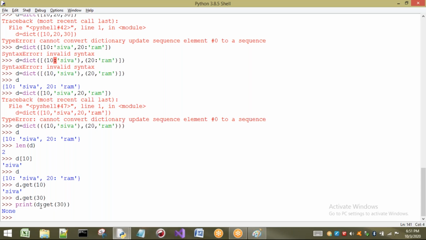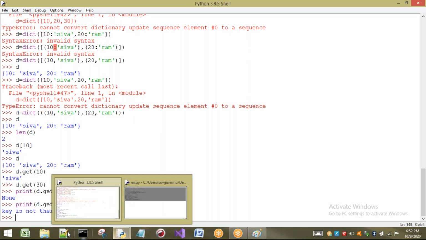Now, sir, if the key is not there, why None? I don't want to print None. I want to print some other value on my own. See here, D.get(30) is not there, so I don't want to print this None. I want to print some message, for example, key is not there. If you print also, same concept. Even if you do not print, it will print the same thing, but for clarity I am going to print.